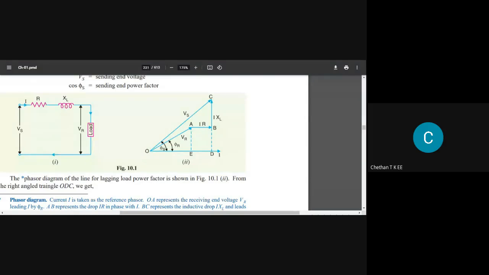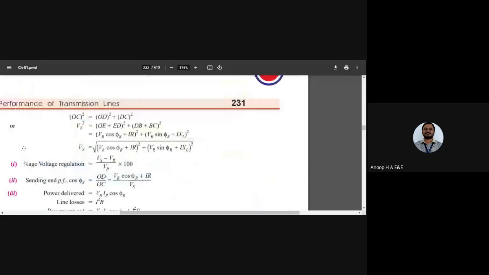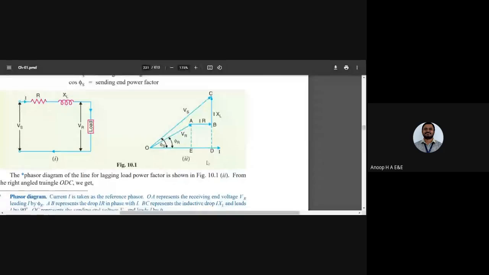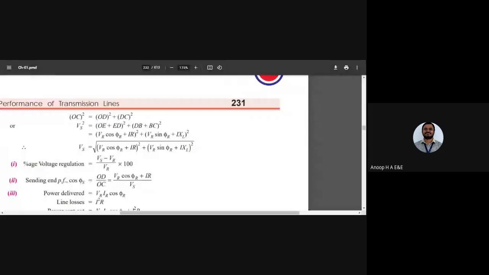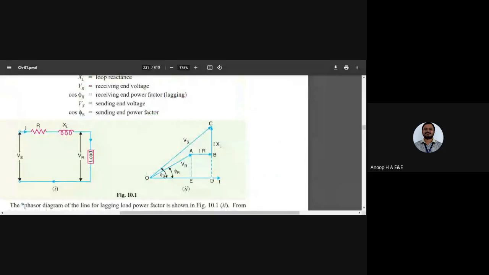So based on the axis, you can express that as a cos component of the voltage. Yes, exactly. So VR cos phi r. What is ED then? ED would be I into R. This magnitude is the same as that of this length, that is ED. That is (I into R) squared. Next, DB.